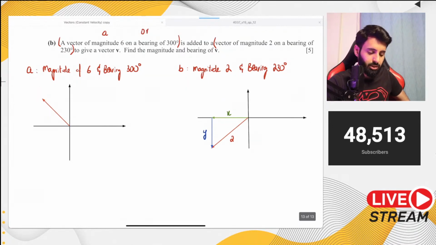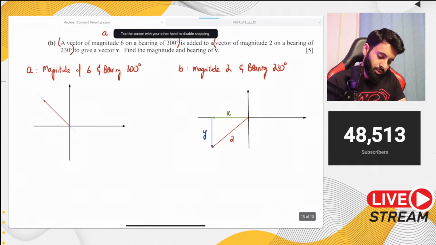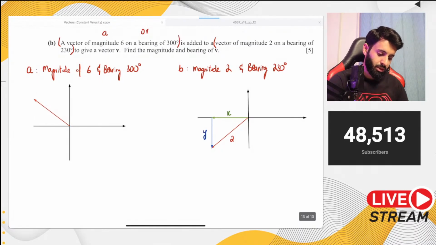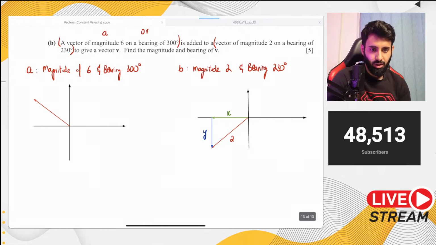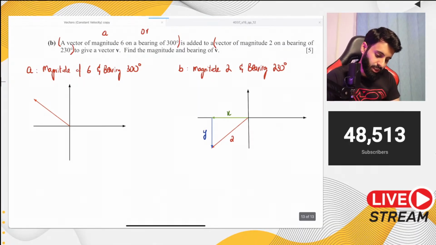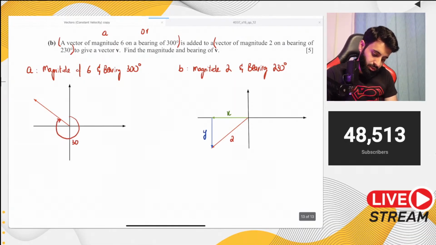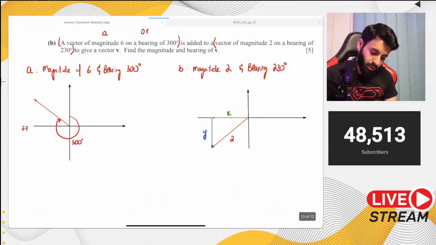Is it? No, it's not going to be in between, it's actually going to be closer to. It doesn't really matter, but it's going to be something like this. The quadrant is right. Now let's calculate this angle over here. This is 300 degrees, and if this is 270 degrees, that means this is going to be 30 degrees.